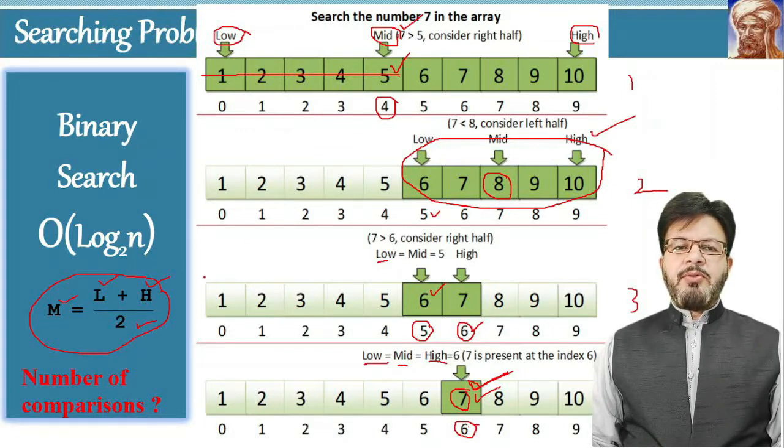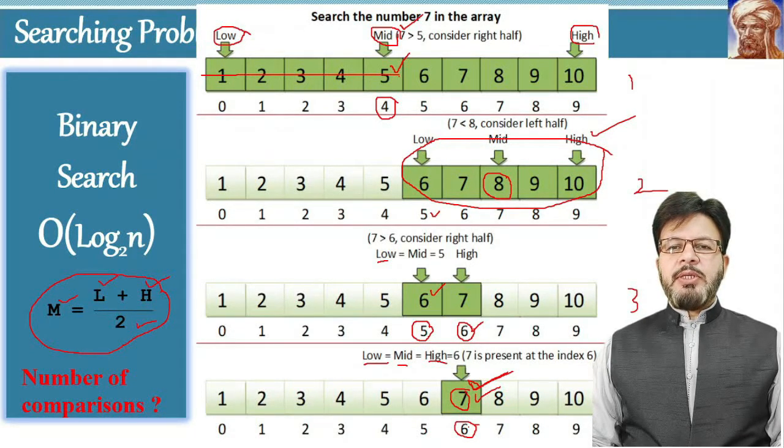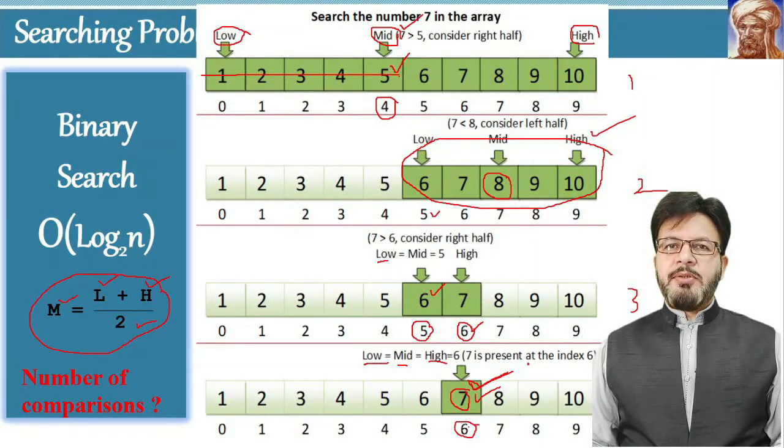If we compare this algorithm with the previous algorithm, linear search, there we can conclude whether the element exists in the list or not after n comparisons. But over here, the number of comparisons is much less than the size of the array. For example, the size of the array is 10, but we concluded after 4 comparisons.